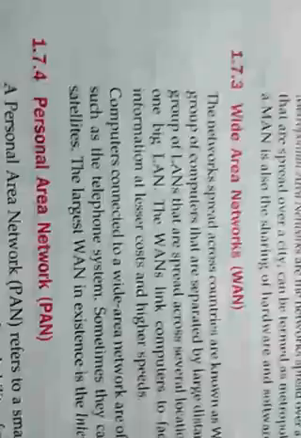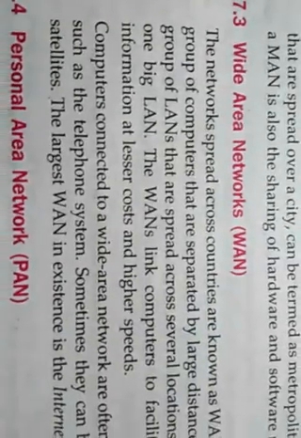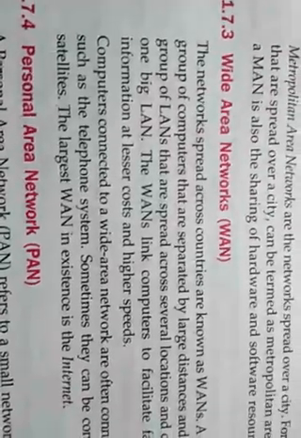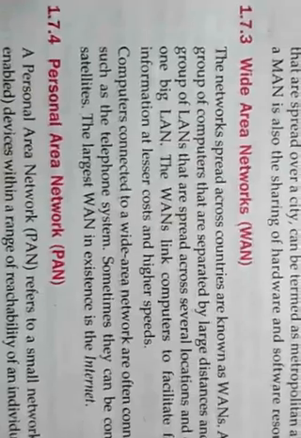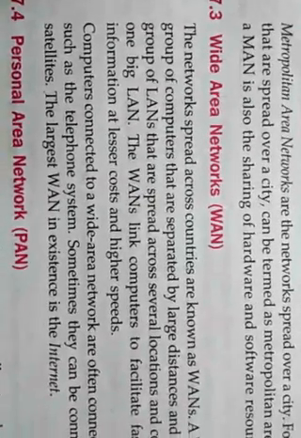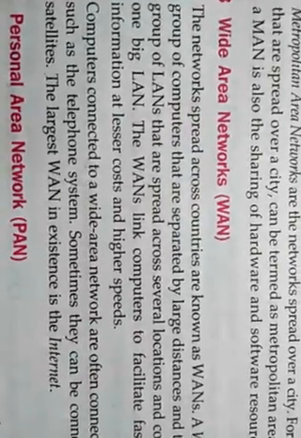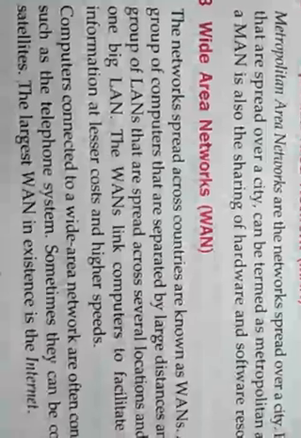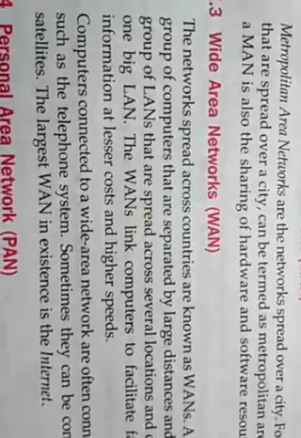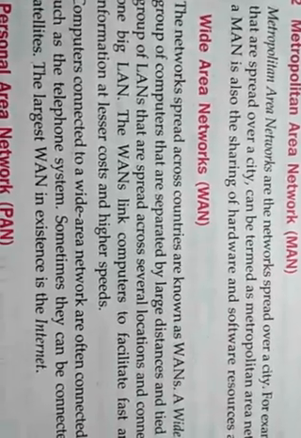The next type of network is the wide area network. There is no range limit for this network. It will be spread all over the world, country to country, and mostly it is connected with wireless technologies such as satellite, radio wave, microwave, etc. The wide area network is also called the LAN of LANs. The Internet is one of the best examples of a wide area network.